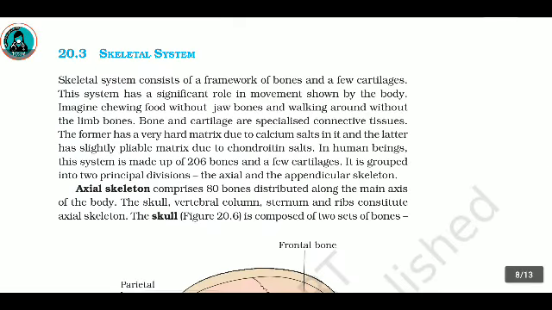20.3 Skeletal system. A skeletal system consists of a framework of bones and a few cartilages. This system has a significant role in movement shown by the body. Imagine chewing food without jaw bones and walking around without the limb bones. Bones and cartilage are specialized connective tissues. The former has a very hard matrix due to calcium salts in it.